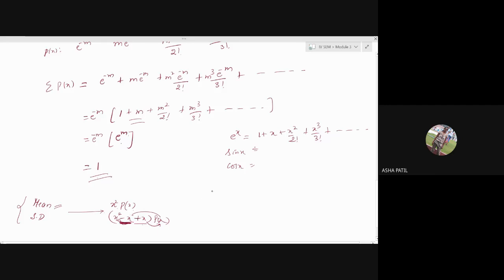Actually, the question will be asked like this only: show that mean and variance of a Poisson distribution are equal. Actually, it is m. You have to get mean as m, variance also as m. Try to do it if possible. Otherwise, we'll solve it on Monday.